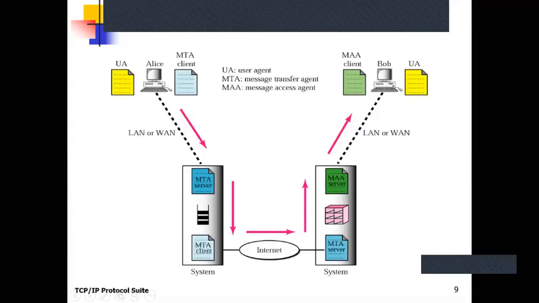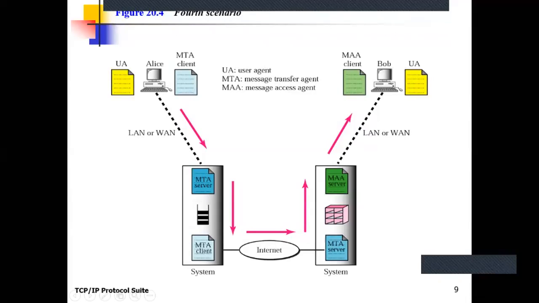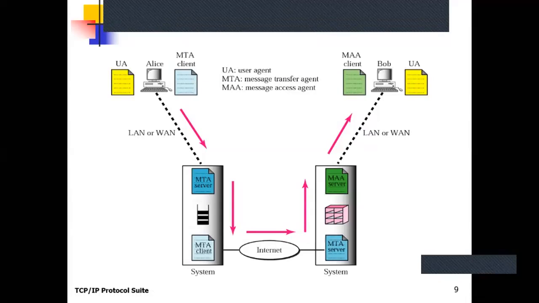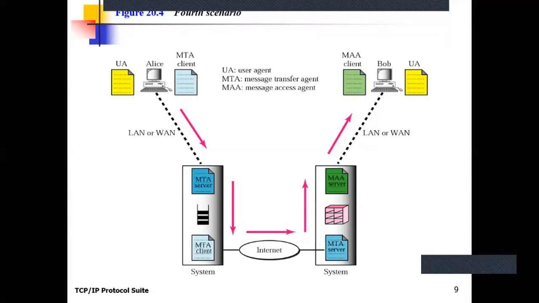So there is another pair of programs, which is the MAA server and MAA client. The MAA server is on the receiver's mailbox or mail server, and the MAA client is on the destination machine. Sorry, that particular MAA client is part of the destination machine from which we are accessing the message from our mailbox.